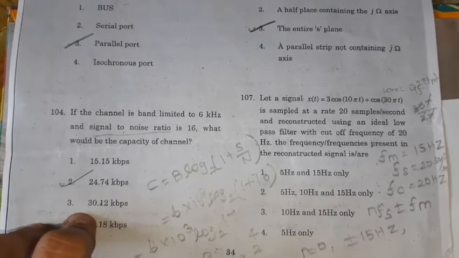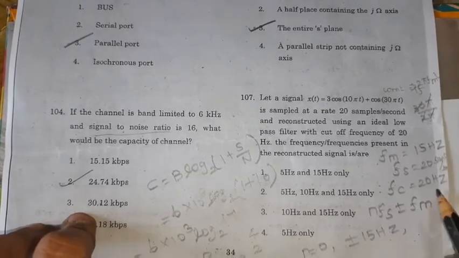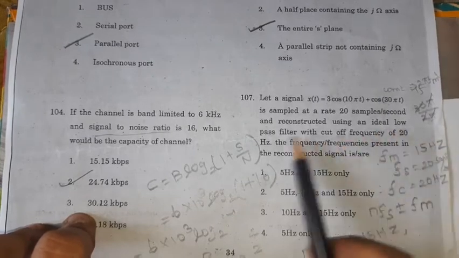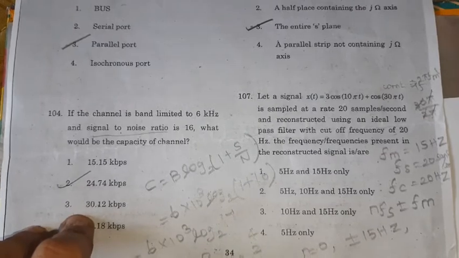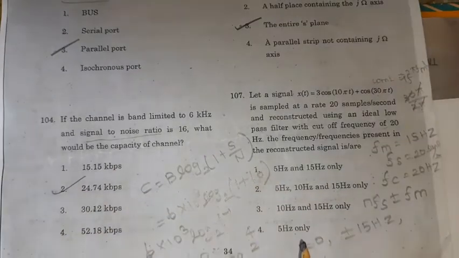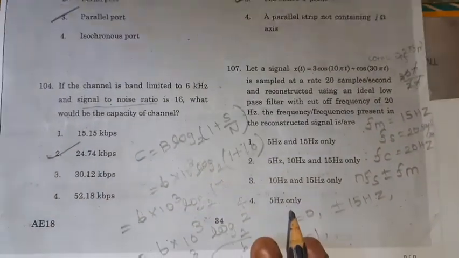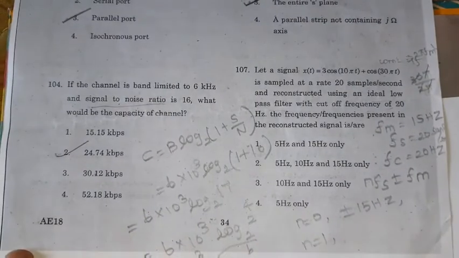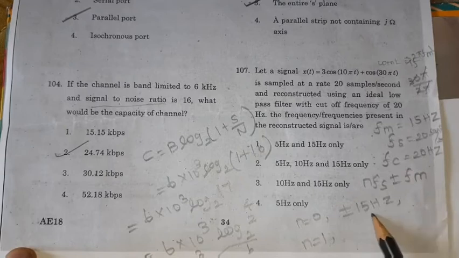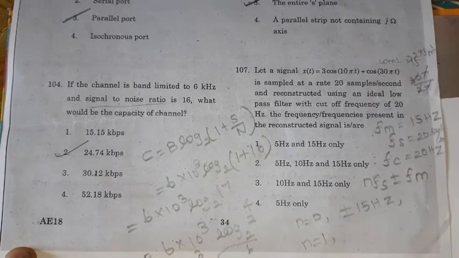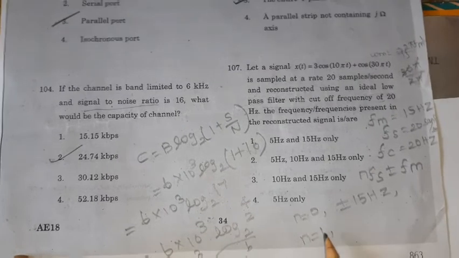For n equal to 1, see what the cutoff frequency is. It is a low pass filter, so up to 20 Hertz only. 20 Hertz is the maximum frequency; it will allow to pass only up to 20 Hertz, otherwise it will not allow. So check with the cutoff frequency: 15 Hertz will be present.